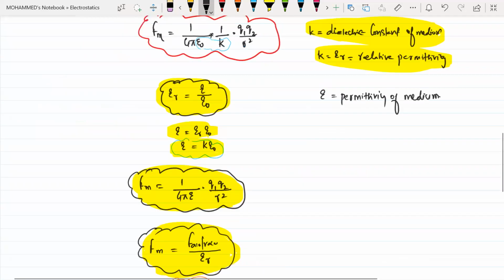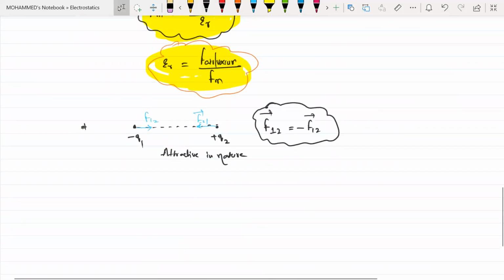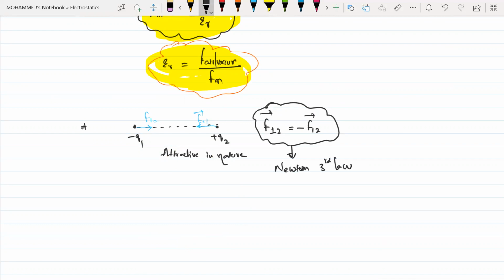So right now you see the force exerted by 1 on 2 is minus of the force exerted by 2 on 1. Which law is it? Newton's third law, equal and opposite force. So Coulomb's law obeys Newton's third law. The force exerted by the first charge on the second charge is equal and opposite to the force exerted by the second on the first.